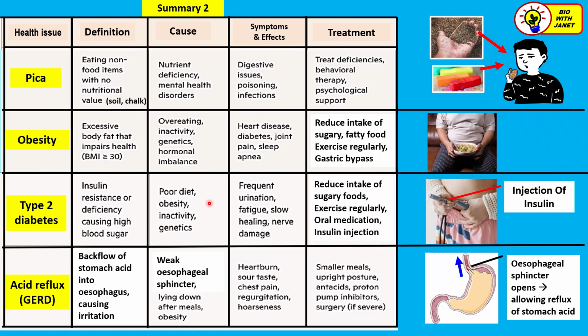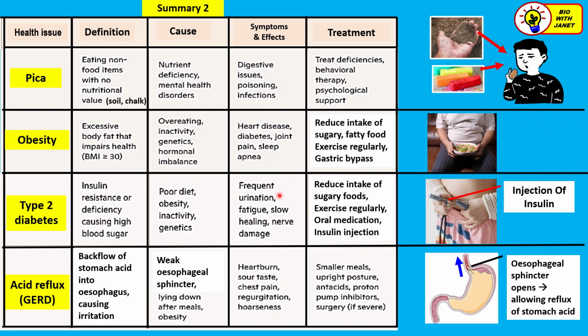Cause: poor diet, obesity. Poor diet means maybe eating a lot of sugary foods and sweet foods. Obesity can lead to type 2 diabetes. Inactivity, again, that means lack of exercise. And if a person has a family history of diabetes, then it's more likely that they will get diabetes because of their genetics, right? They inherit the genes from their parents that give them a tendency to get this disease.